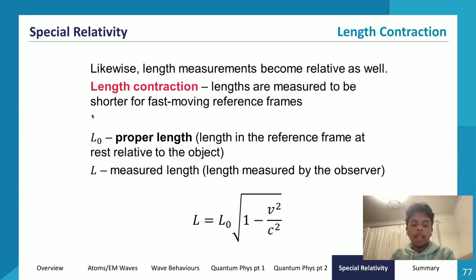So if I'm in the cube moving at 0.5 c, and I measure the cube to have a side length of, for example, 2 meters, then the proper length will be 2 meters. And someone from the outside world will measure the length of that cube to be 2 times the root of 1 minus 0.5 c squared divided by 1 c squared. That'll be about 1 meter basically. So if I'm moving at 0.5 c, someone from the outside world would measure the length of my cube to be 1 meter, even though the actual length of my cube is 2 meters. So that's how length contraction works.